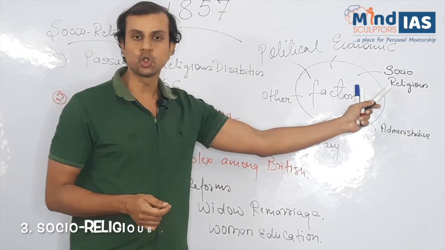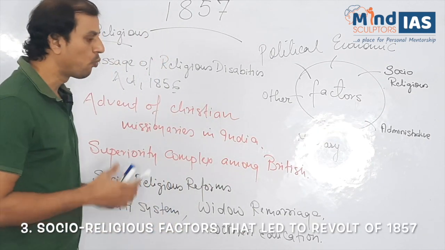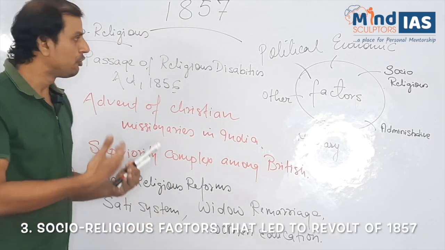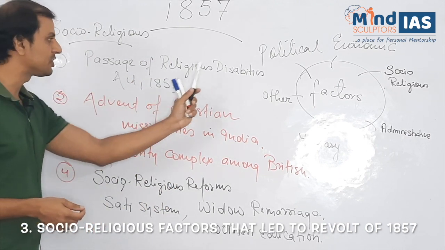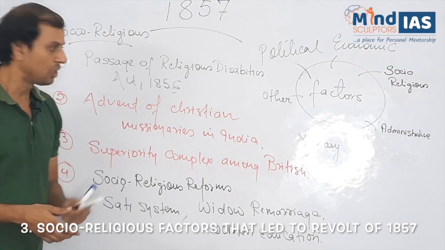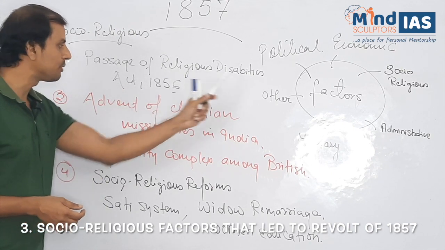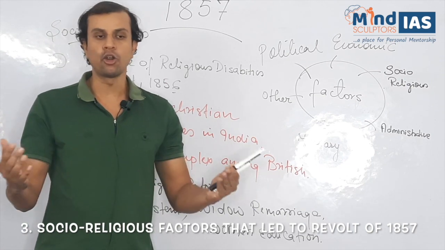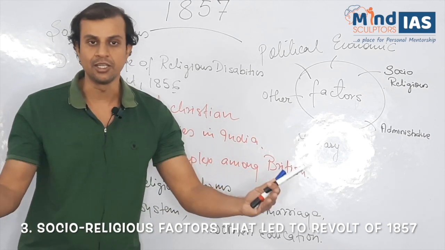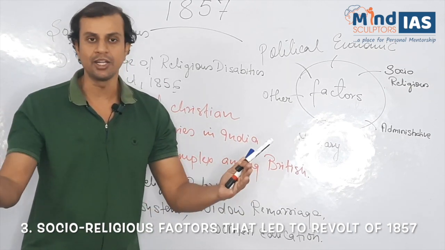Next comes socio-religious factor. Now, what were the socio-religious factors which led to the revolt of 1857? First, passage of the Religious Disabilities Act 1856. Now, what is the Religious Disabilities Act 1856? Although this act was brought to promote equality, how did it promote equality?